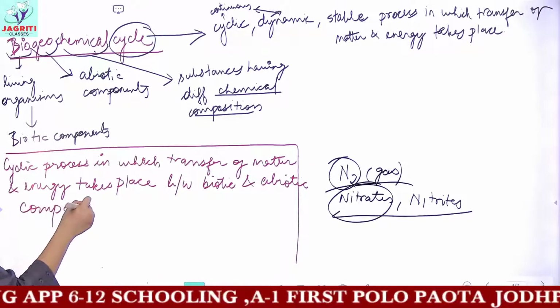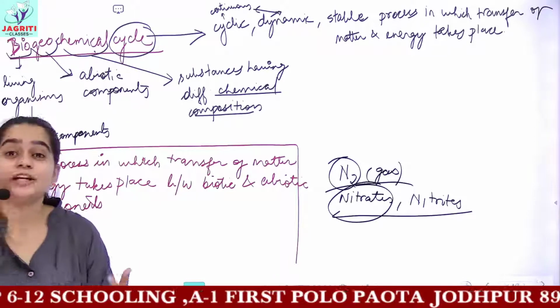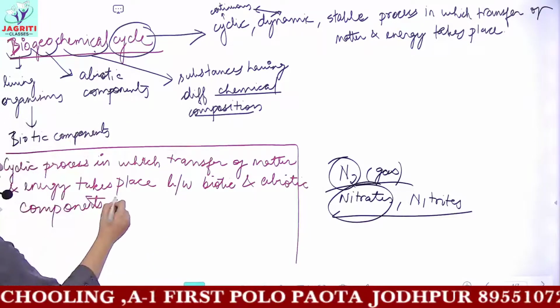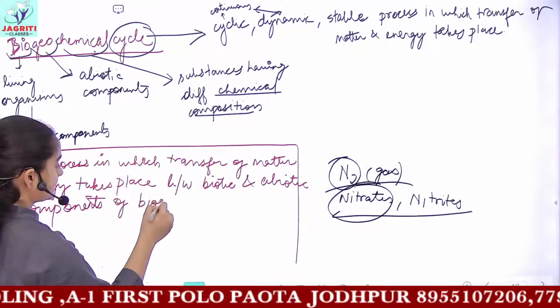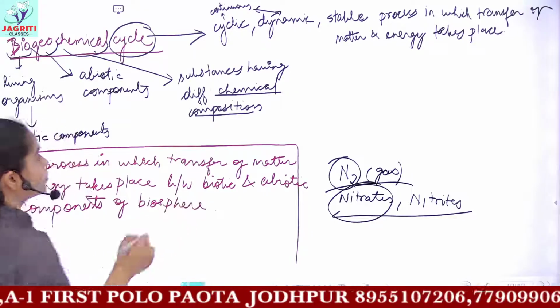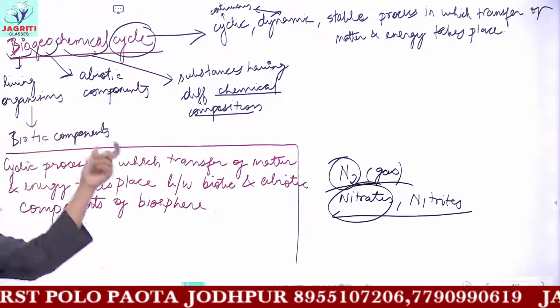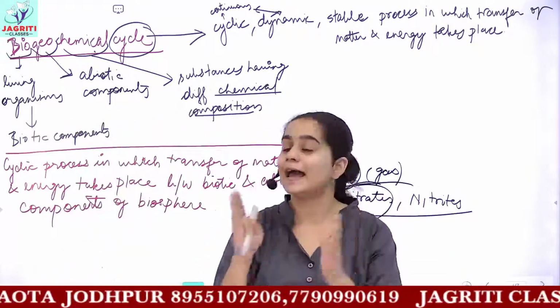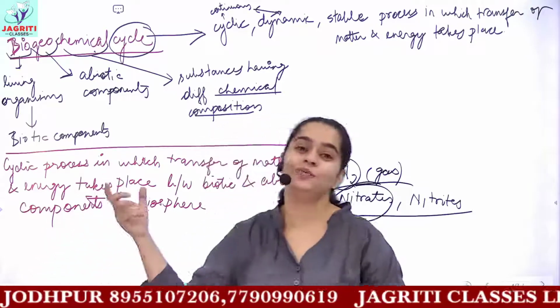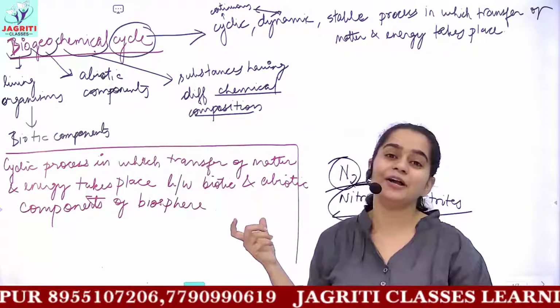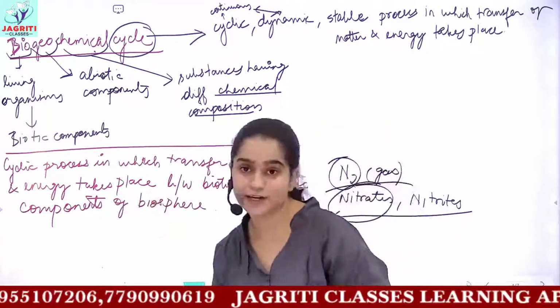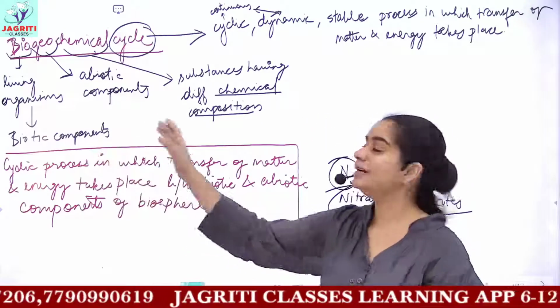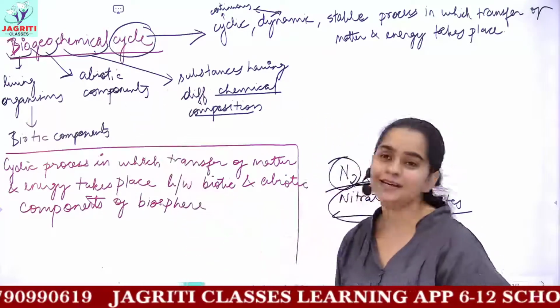And we are considering the biotic and abiotic components of what? Of the biosphere. So biogeochemical cycle means a cyclic process in which the transfer of matter and energy takes place between the biotic and the abiotic components of the biosphere. Biotic means the living components, abiotic means the non-living components.